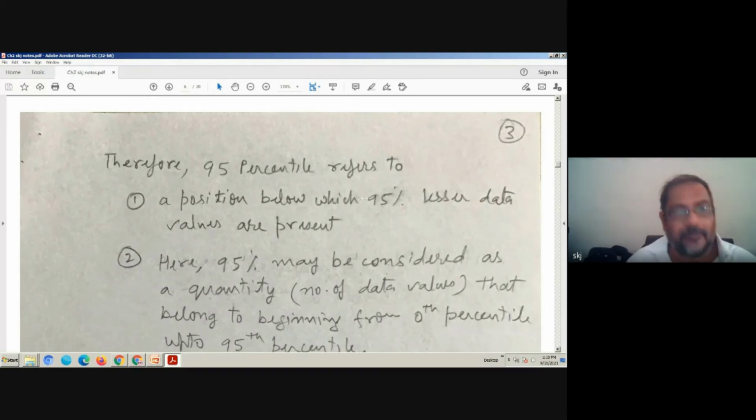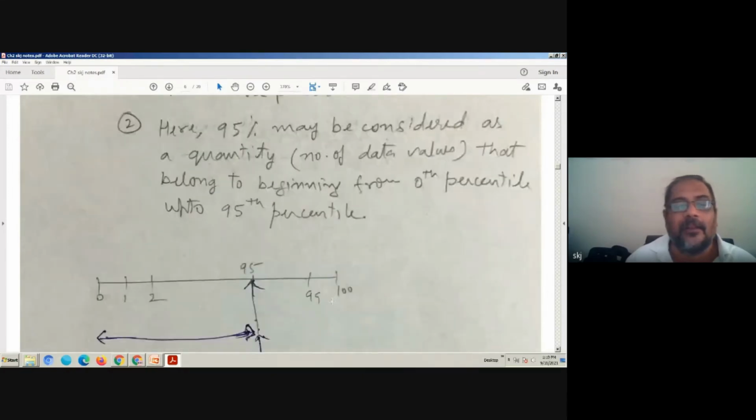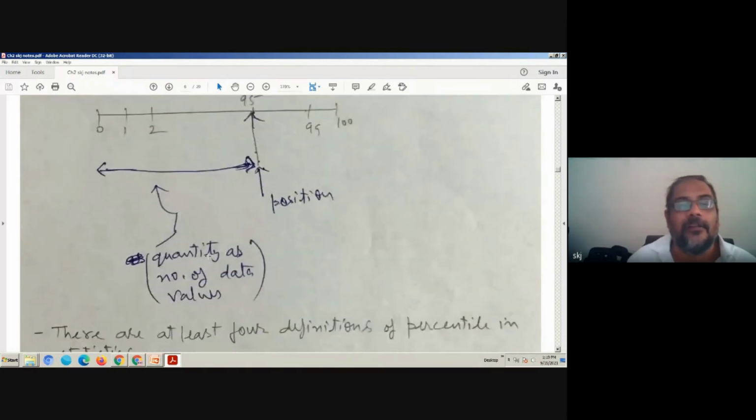At the same time, it is also referring to a quantity, the number of data values that belong from the 0th percentile to the 95th percentile. Quantity is the number of data values, right?